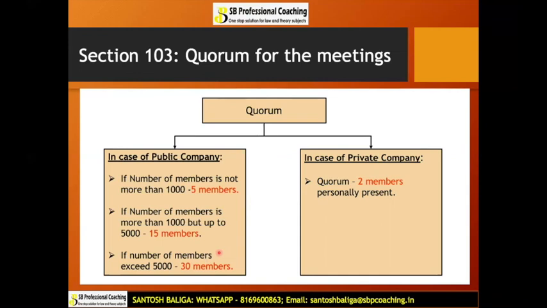Okay. So to summarize it once again, up to 1000 members in a public company, 5 members. More than 1000 to 5000, 15 members. And if it exceeds 5000, then 30 members. In case of a private company, no matter how many members are there, the quorum will be only 2 members personally present. I hope this quorum point is clear. Now there might be a case where you will be given case studies where you will have to determine whether the quorum is present or not. At that point of time, this table or chart can be used by you and applied in that particular question, and an answer can be arrived at.